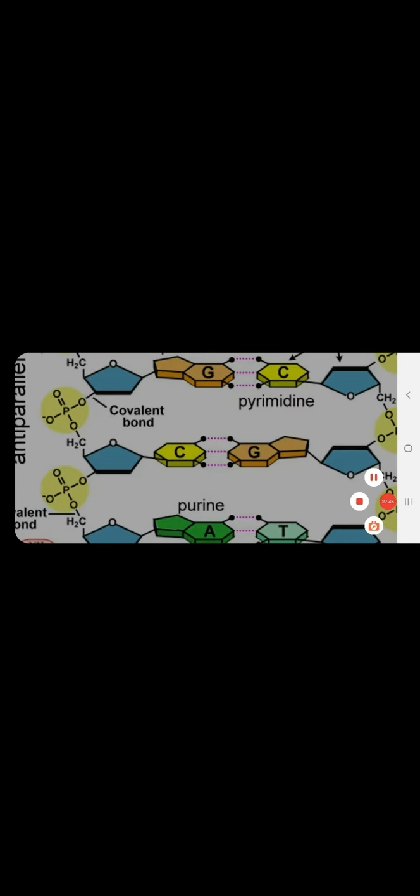The bonding is specific. So always A pairs with T and G pairs with C, and there is a double bond between A and T and triple bond between G and C, and this bond is not a chemical bond, it is a hydrogen bond, double hydrogen bond and triple hydrogen bond. As you know, these are weak forces of attraction between the nitrogen and the hydrogen of the opposite nitrogen base.